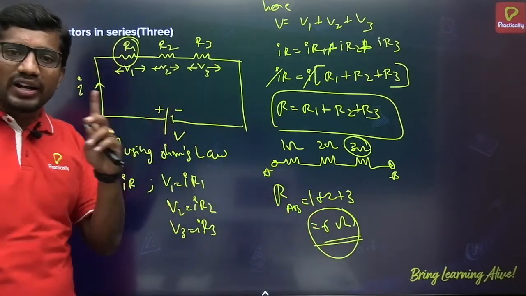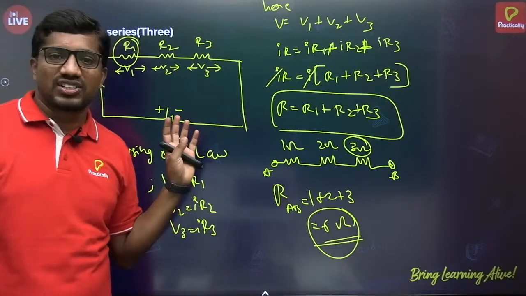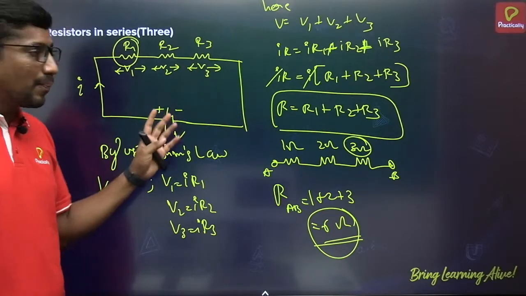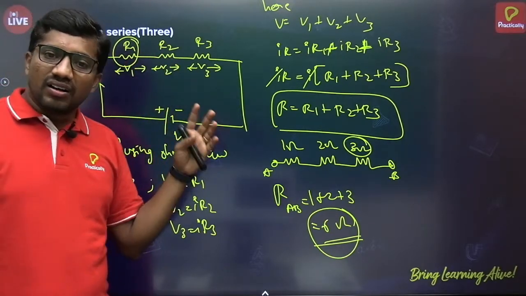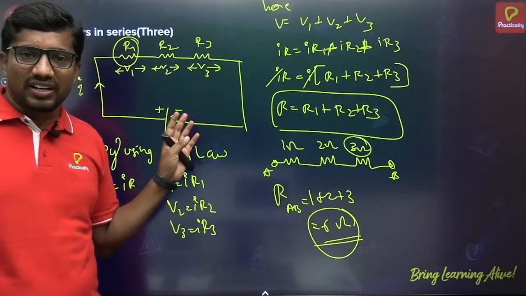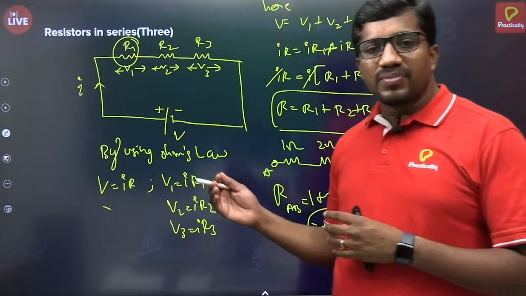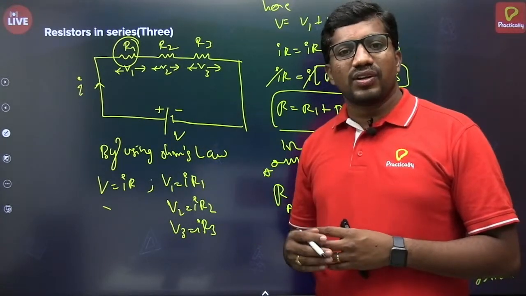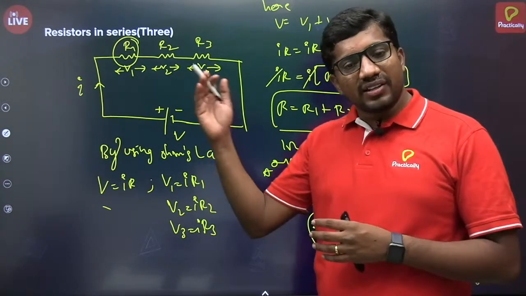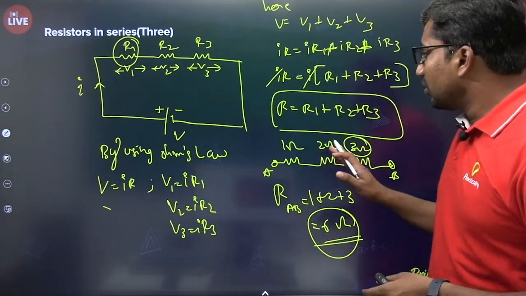One drawback is that series combination will offer high resistance. Another drawback is if one electrical appliance fails to operate in the series combination, then others also will stop functioning. The third one is the voltage is not the same. Voltage applied is not the same across each and every resistor. It will vary based on the resistance also. That means voltage division occurs over here. So these are the major drawbacks of series combination, and to overcome them we have another one, that is parallel combination. All the drawbacks that I mentioned here can be overcome by the parallel combination.